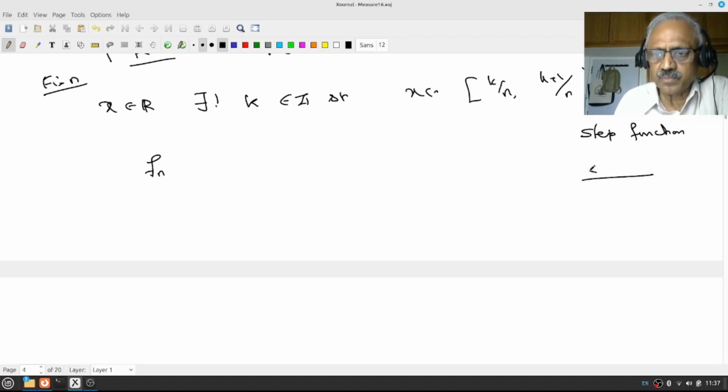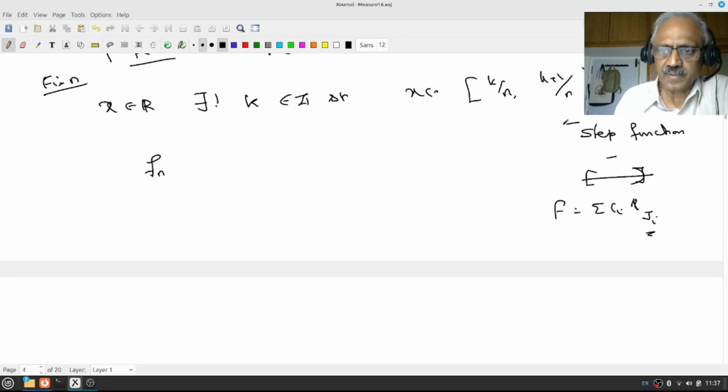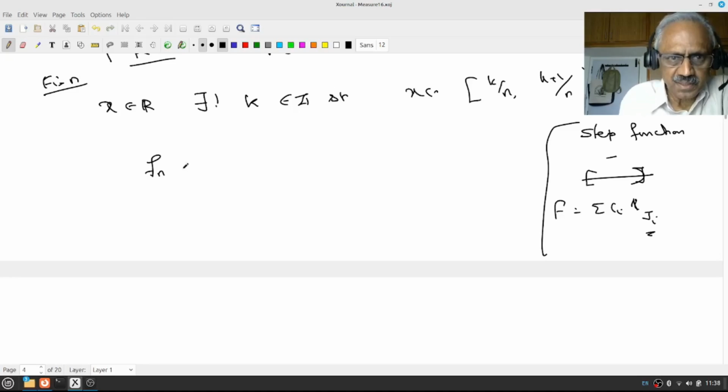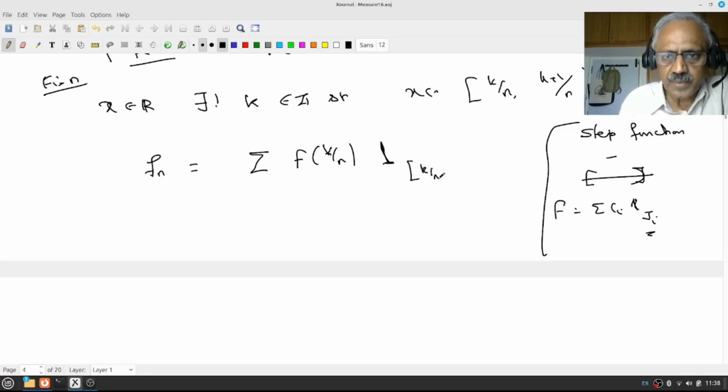Those are functions of the form f equal to the summation of ci times the indicator function of Ji, where the Ji are intervals. So I want to construct such a thing. So fn I want to construct as f of k by n times the indicator function of [k by n, k plus 1 by n).